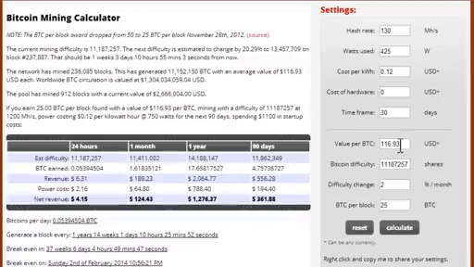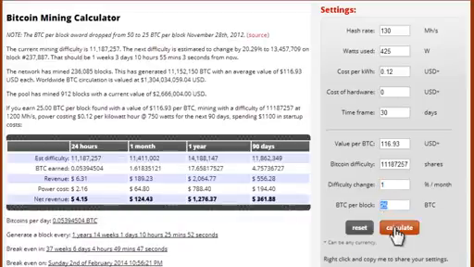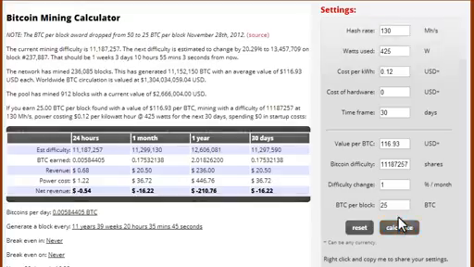Today, Bitcoin is worth $116. We'll keep the difficulty just whatever it says, because that'll change. And the difficulty percent per month, I'm just going to keep that at 1. And this is 25, which is correct. I'll just click on calculate, and let's see how much I'll make.